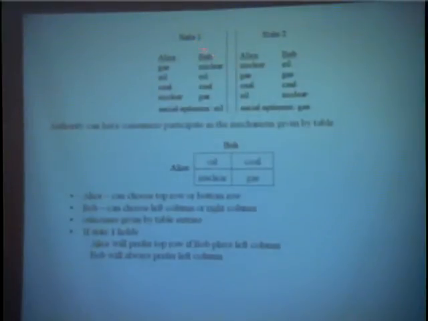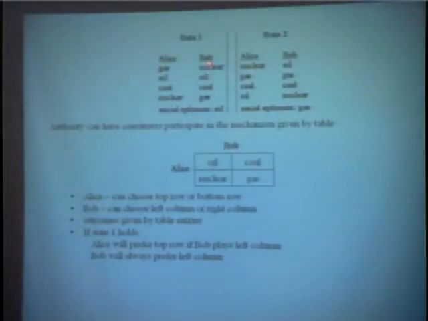But notice that in state 1, Bob prefers oil to coal. If Alice chooses the bottom row, if Bob goes left, he gets nuclear power. If he goes right, he gets gas. But notice that Bob prefers nuclear power to gas. So in both cases, he will go left.